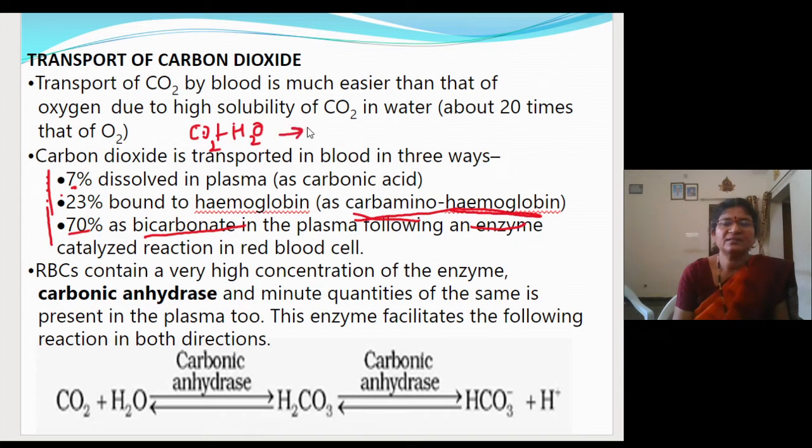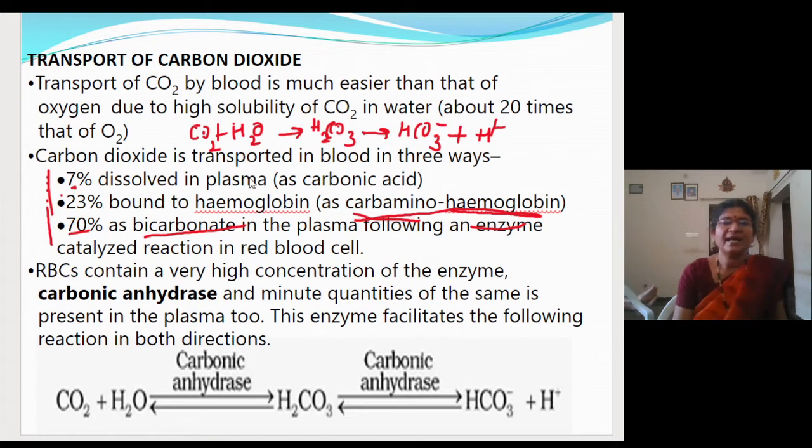And it will form carbonic acid which is unstable. So depending upon the situations, it will get broken down into bicarbonate and hydrogen ion, where it will occur in the plasma. Fine. Here this rate is not fast because it doesn't contain much of the enzyme carbonic anhydrase. This also, while reading the enzymes you have read.